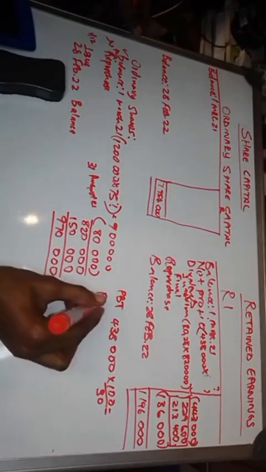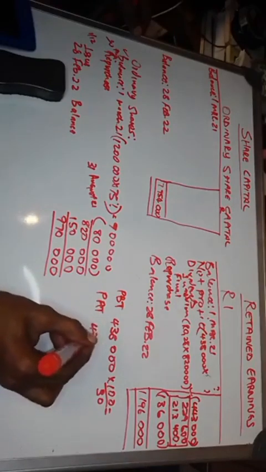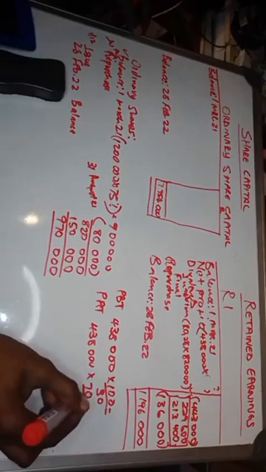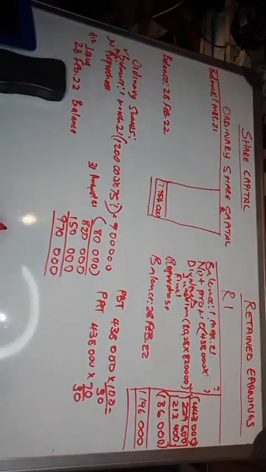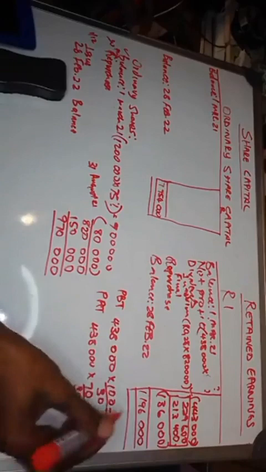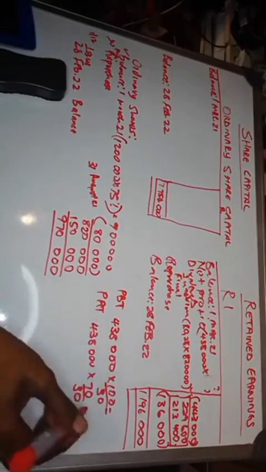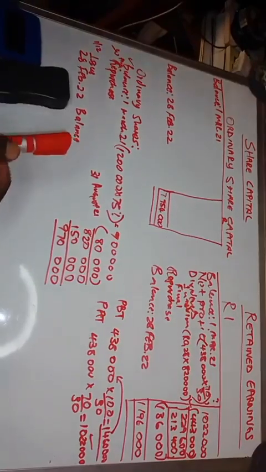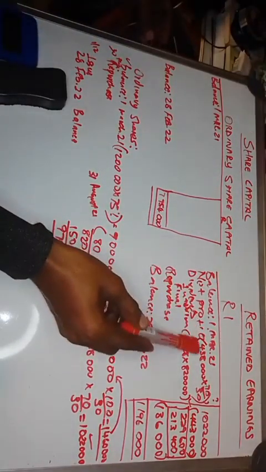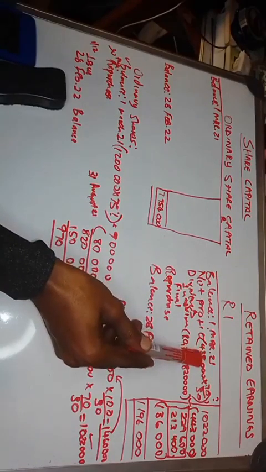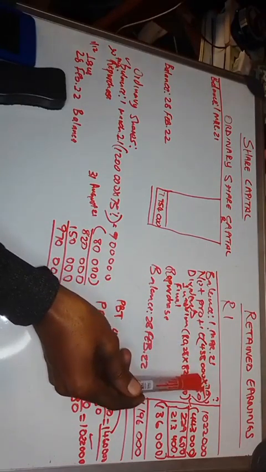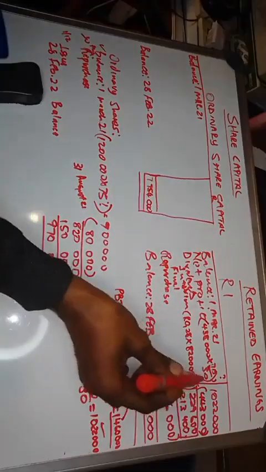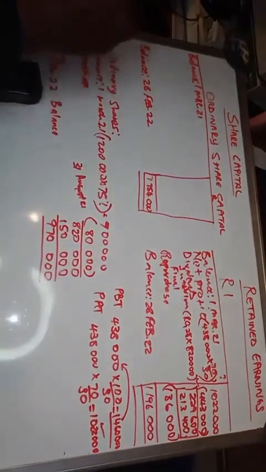Then profit after tax is 438 times 70 over 30, right? Or you can calculate profit before tax, then subtract the tax, and you will get the same amount, right? So our net profit will be 438,000 times 70 divided by 30, which gives us 1,022,000.